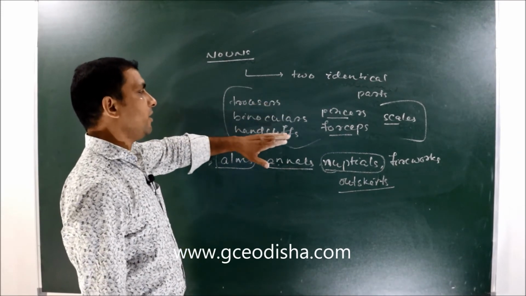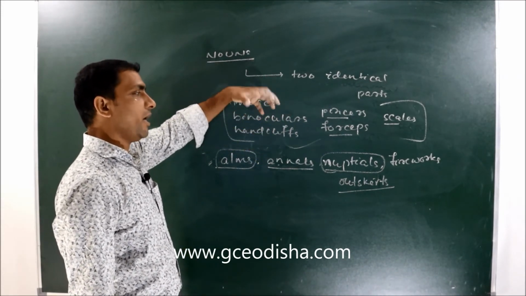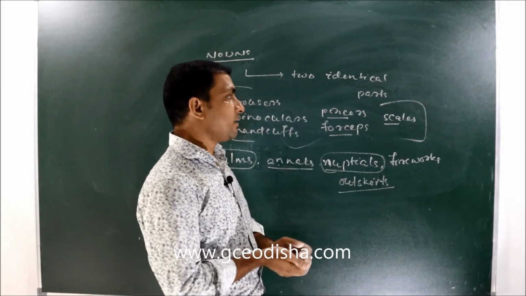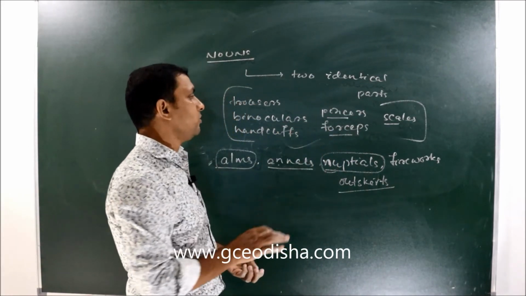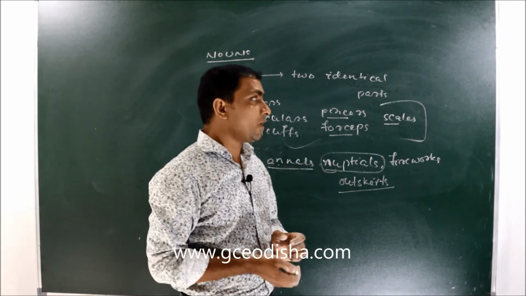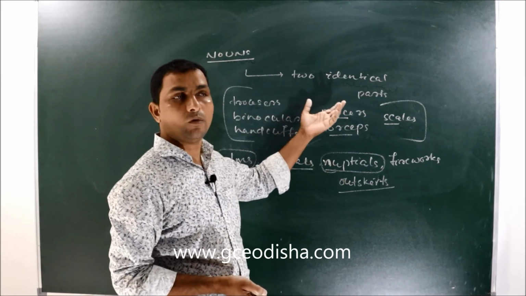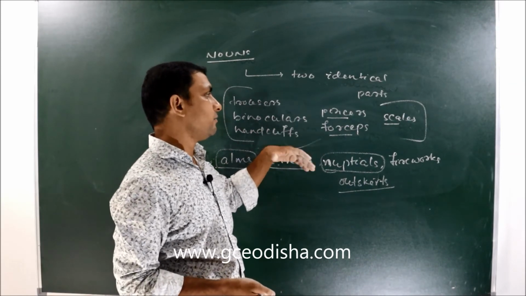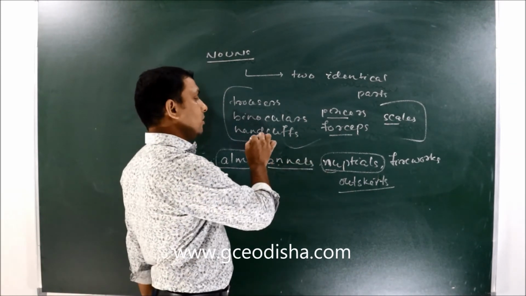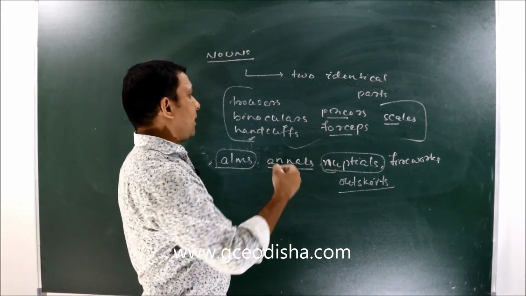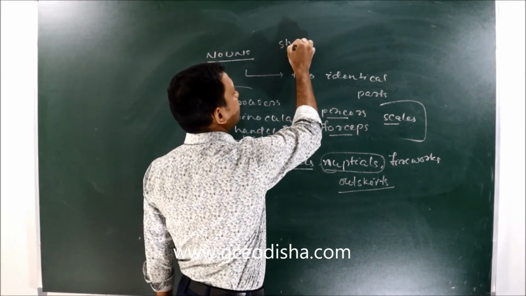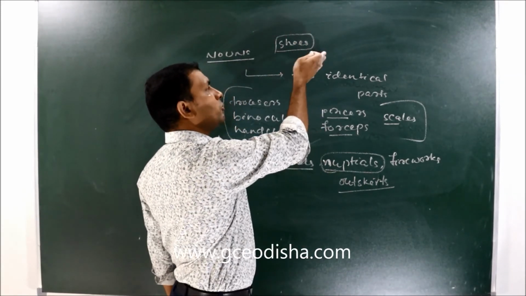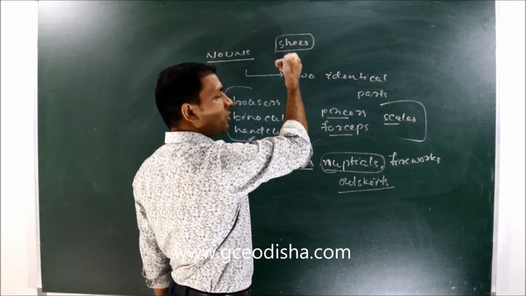Whatever words I have written here, all these words have two identical parts. Like scales, forceps, pincers, all have two identical parts. So they are always used in their plural form. And if you want to make it singular, then you use a suitable phrase like "a pair of." Here is some confusion. We have the word shoes. Shoes is also written "a pair of shoes." It also comes in this category.